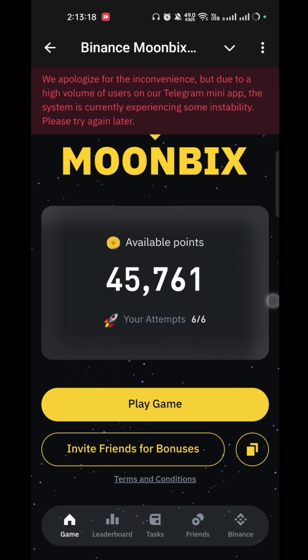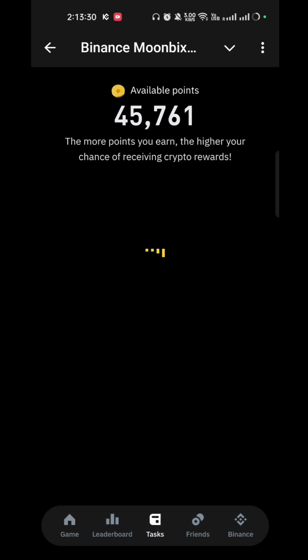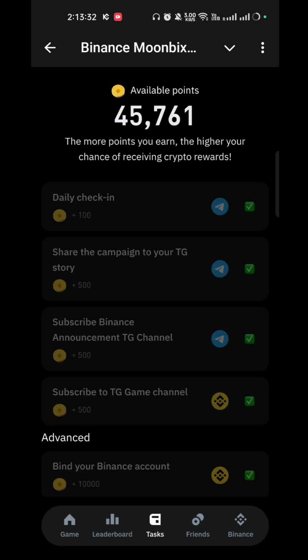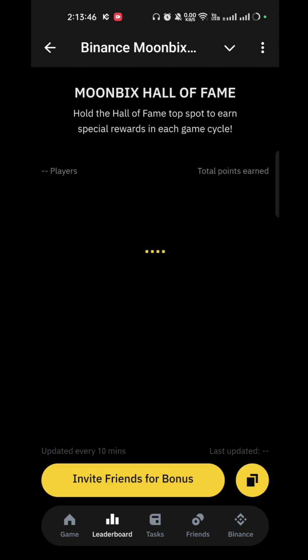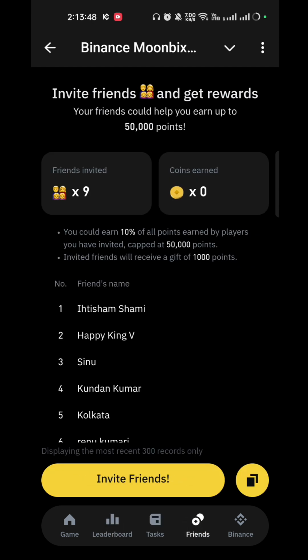This is the interface of Binance Moonbix. We play the game here and invite friends. We earn in two ways, like task completing. These tasks are completed. You can complete all these tasks. If you have a Binance account, then you can win here and you will get 10,000 Moonbix coins. And the second is from referral. You can refer a friend and you can earn.